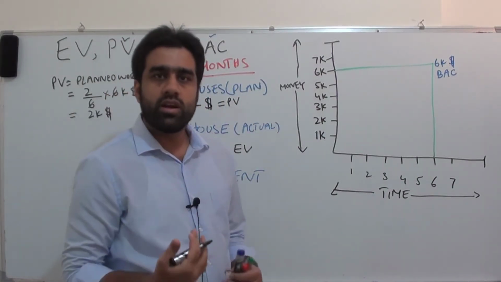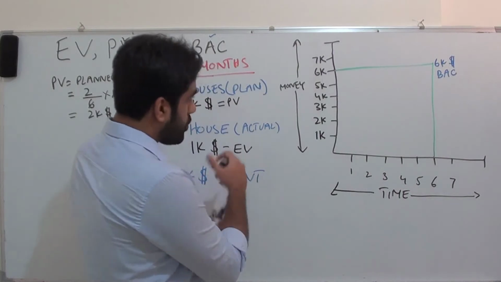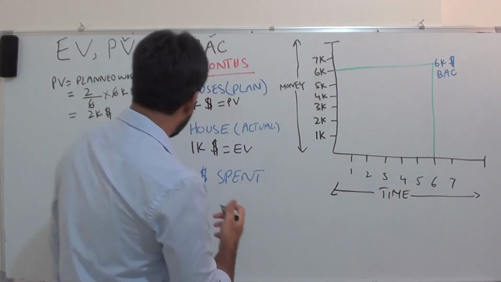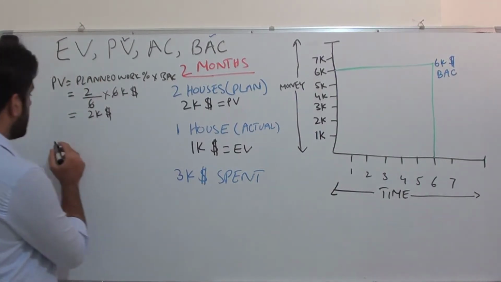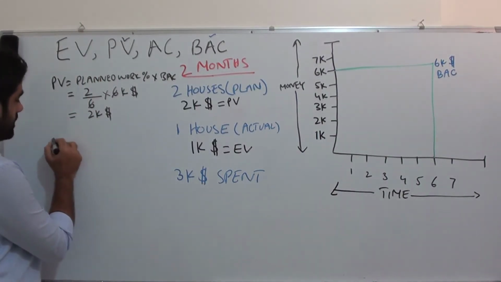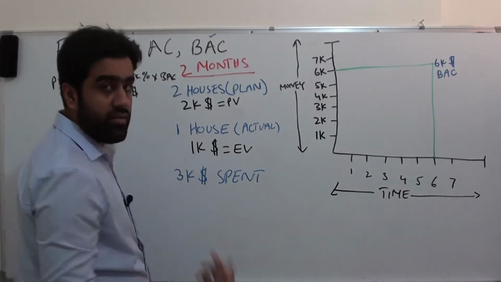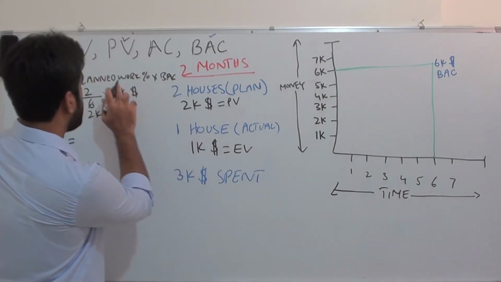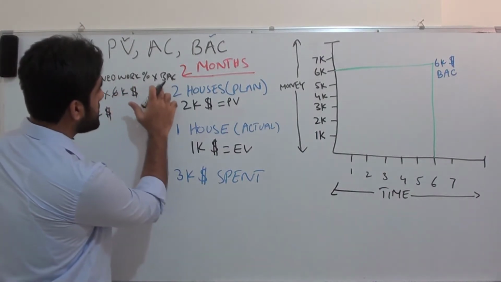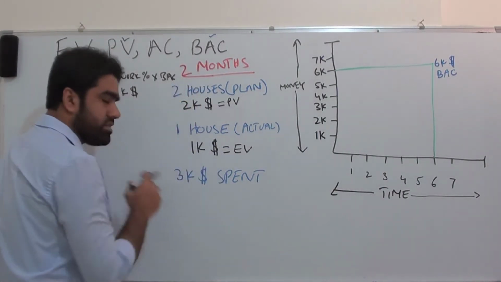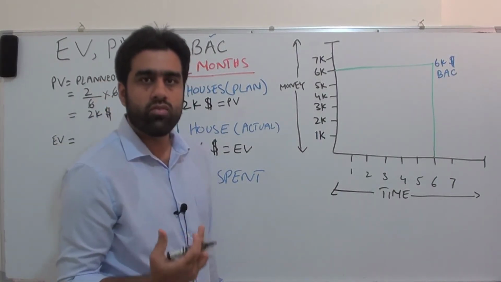We could calculate earned value logically, because this is a very straightforward example, but there is a small formula that you need to know in order to calculate earned value. In planned value, we discussed that the formula was planned work percentage multiplied by BAC. If I ask you, just think about it logically, what will be the formula for earned value?